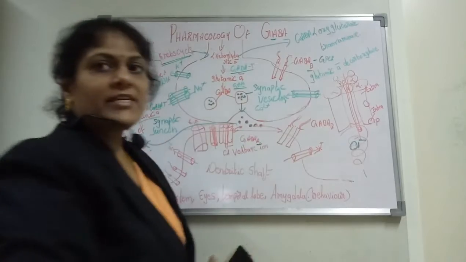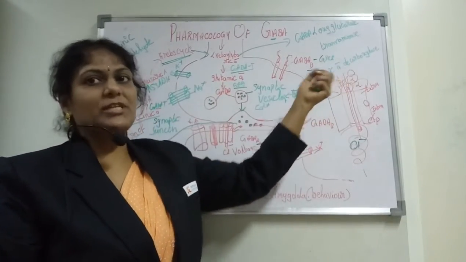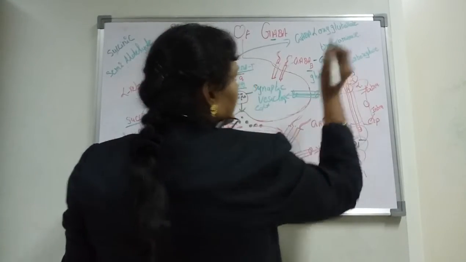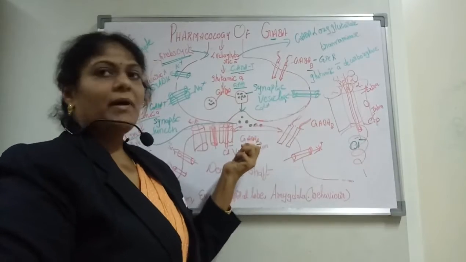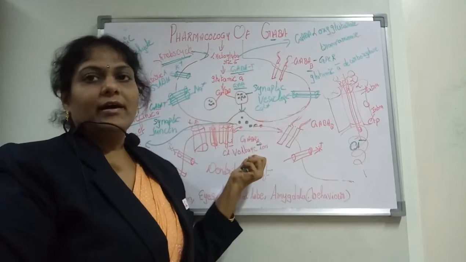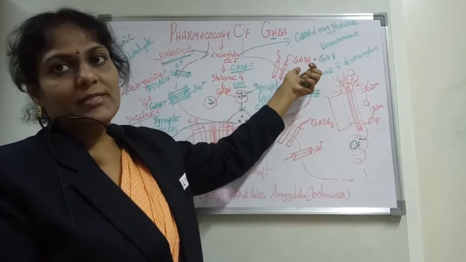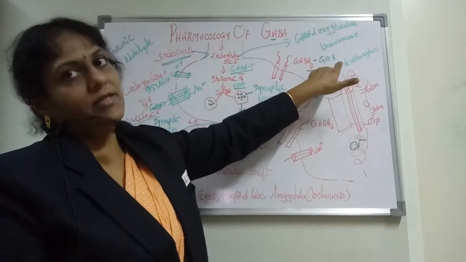We know that GPCR is nothing but G protein coupled receptors. So this is the only difference between GABA B and GABA A. As I said before, GABA A is a voltage ion-gated receptor, and GABA B is a metabotropic receptor, which acts with GPCR, nothing but G protein coupled receptors.